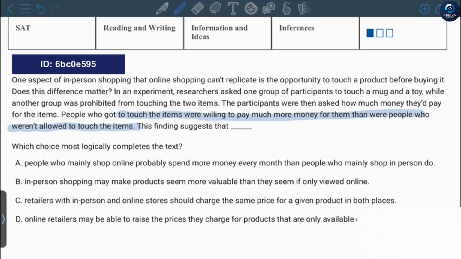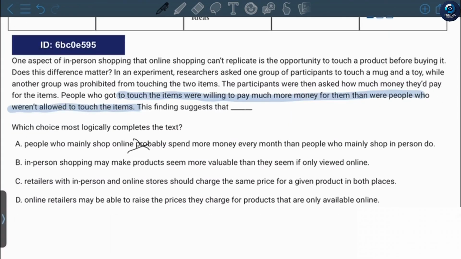This finding suggests that people who mainly shop online probably spend more money every month than people who mainly shop in person. No, it tells that people who touched it were willing to pay way more money, but people who shop online do not really want to pay more. In-person shopping may make products seem more valuable than they seem if only viewed online. The answer is probably B. Because while shopping in person, people want to pay more, but online, when they cannot touch, they don't want to pay as much.